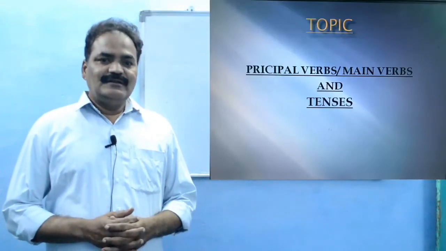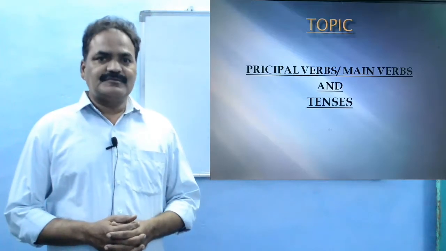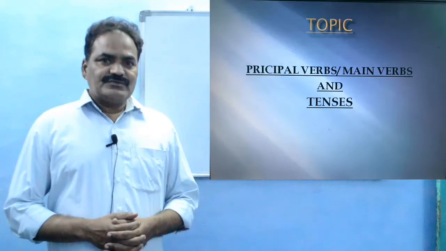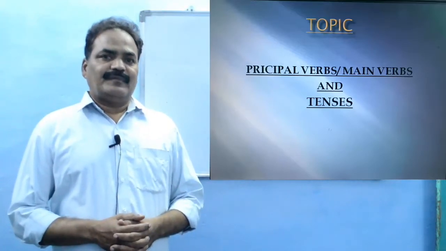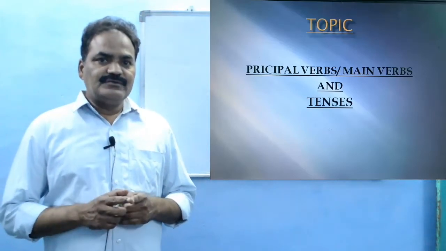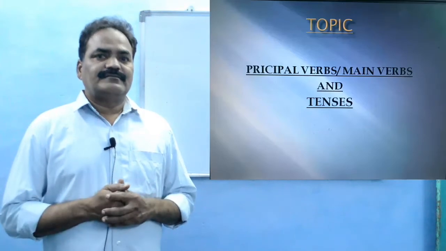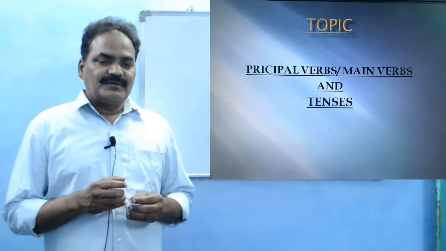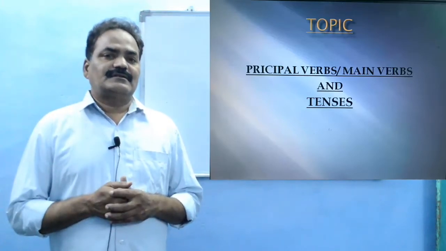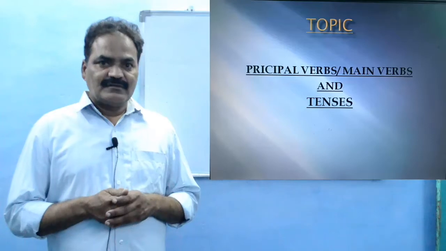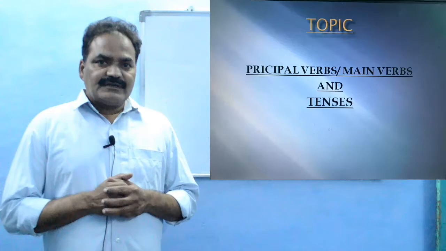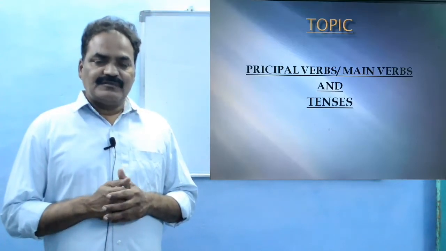Today's topic is principal verbs or main verbs and tenses. In the previous videos we have seen about verbs. Verbs are divided into two types. One is principal verbs or main verbs. The second one is anomalous verbs or auxiliary verbs. These two are very important to form tenses.